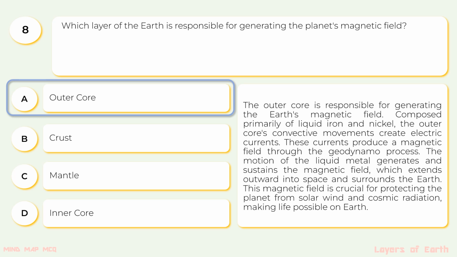Composed primarily of liquid iron and nickel, the outer core's convective movements create electric currents. These currents produce a magnetic field through the geodynamo process. The motion of the liquid metal generates and sustains the magnetic field, which extends outward into space and surrounds the Earth. This magnetic field is crucial for protecting the planet from solar wind and cosmic radiation, making life possible on Earth.